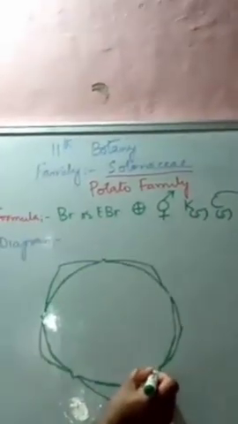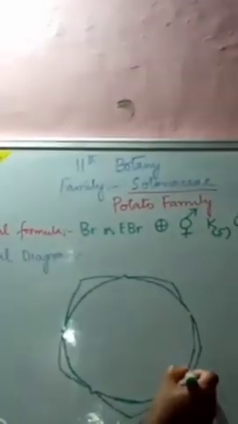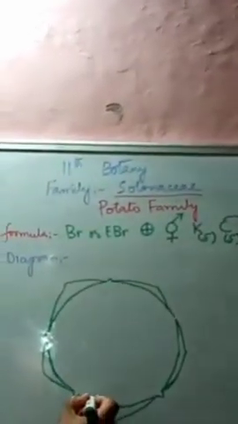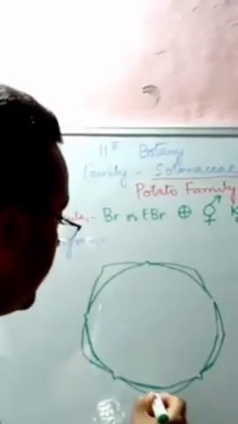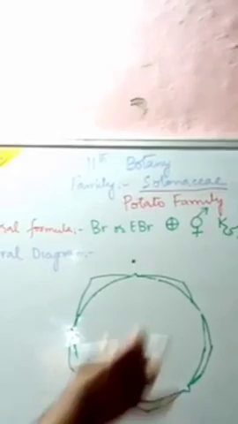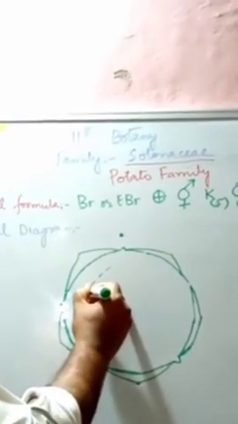Valvate estivation is there. If it is the mother axis, now we will see the carpels, they are 5. That is the petals, sorry, petals, they are 5 in number.